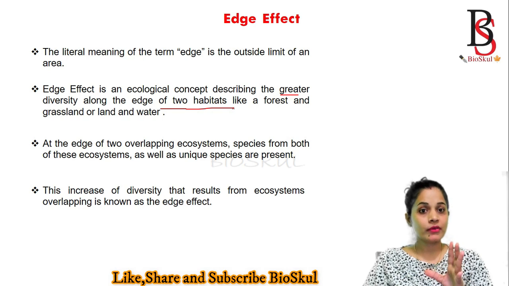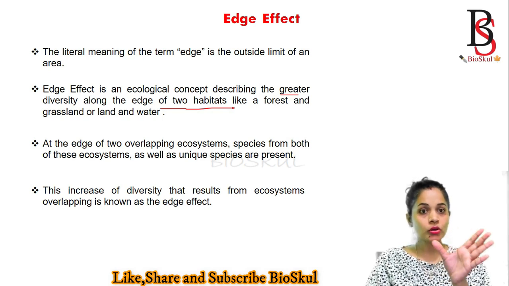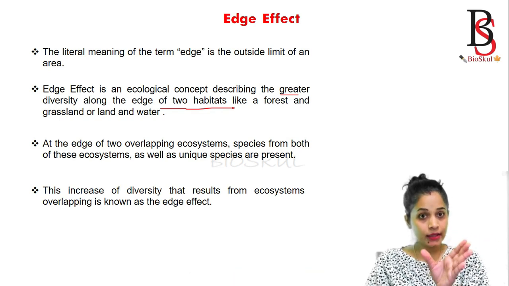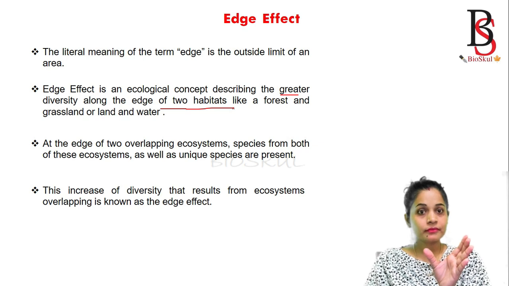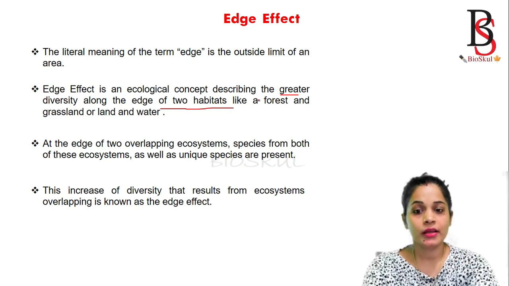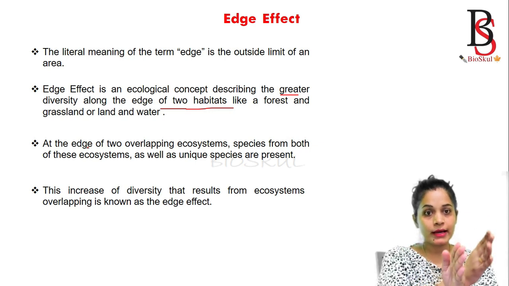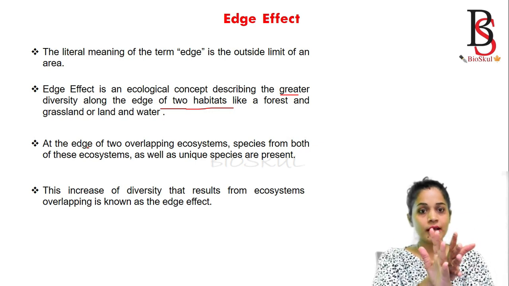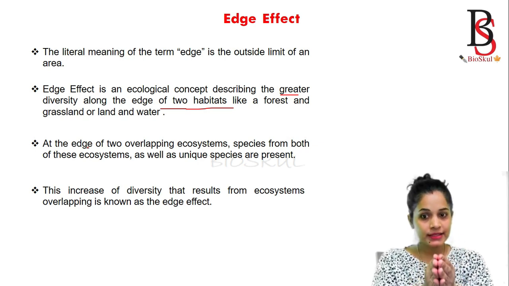So hope now you have understood what is an ecotone. Ecotone is the region between two different ecosystems, and in the ecotone there is a greater diversity. At the edge of one ecosystem and the edge of another ecosystem, they are overlapping and species from both of these ecosystems as well as unique species are present.